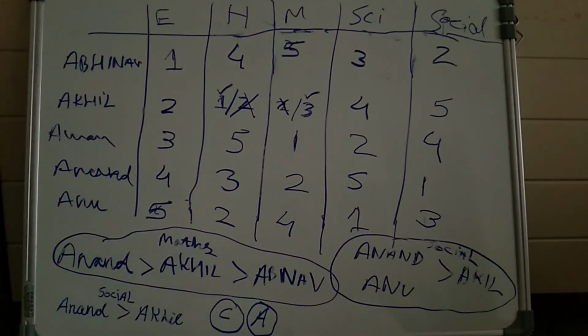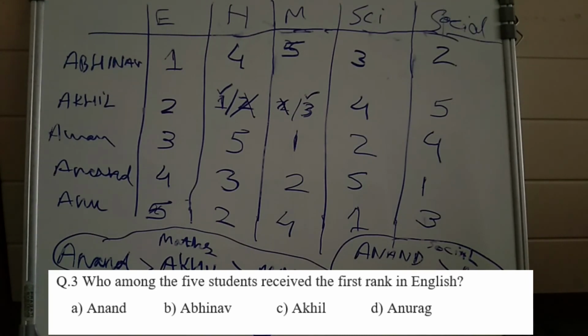Let's look at the next question. Who among the 5 students received the first rank in English? First rank in English is received by Abhinav, which is B option.